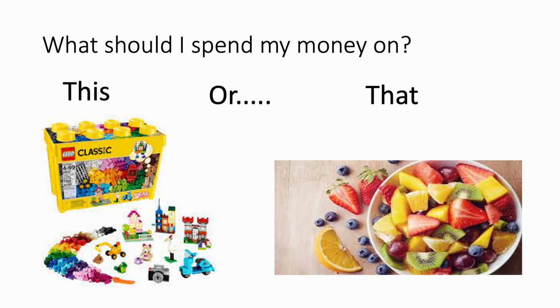So now we're going to go over a couple examples of what I should spend my money on. So this or that. Either Legos or fruit. So really it's Legos or food. Just pause the video and think for about 10 to 20 seconds of what you think you should spend your money on. Okay, so if you said you should spend your money on fruit, you're correct, because that's something that we need. It's a necessity. We need food to survive. We don't really need Legos. We would like Legos to play with, and that would be a want, but it's not actually something that we have to have.